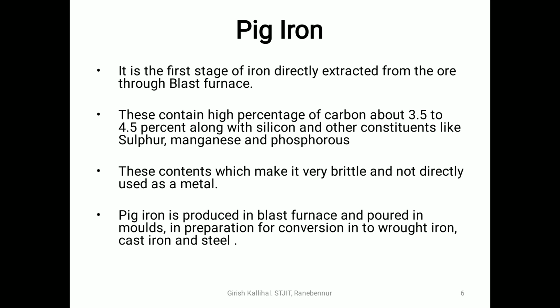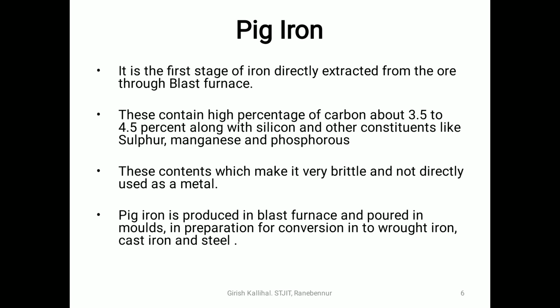These constituents make it very brittle and it is not directly used as a material. Because of the higher carbon content and these constituents, it is very brittle, and you cannot use this directly for application purposes. That means you need to process this further.